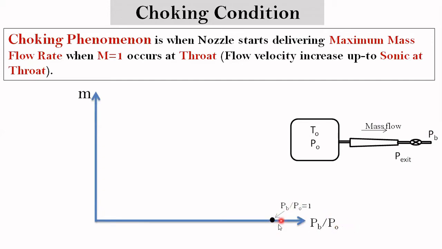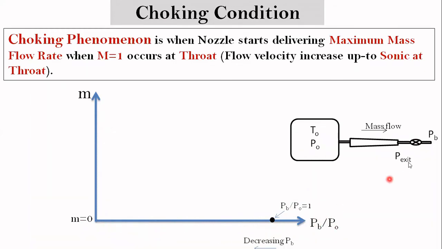So let's consider a first case. When back pressure is equal to a stagnation pressure, so PB by P0 equals 1, there will be no mass flow rate when the pressures are same. Now we will gradually open this valve. So this back pressure will reduce, and this ratio, that is PB by P0, will move in this direction. We will lower this value from 1 to 0.